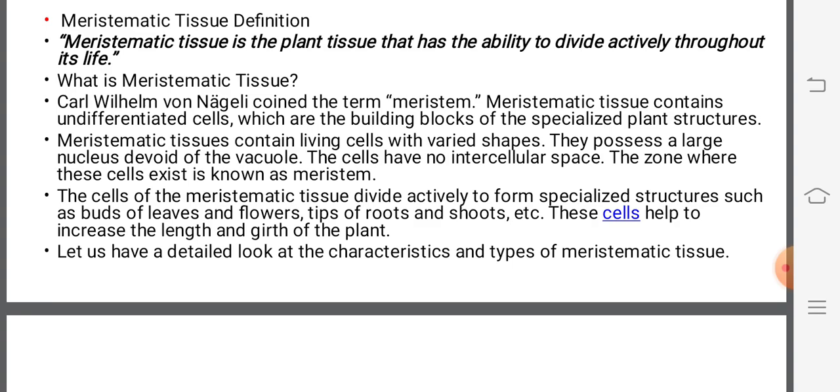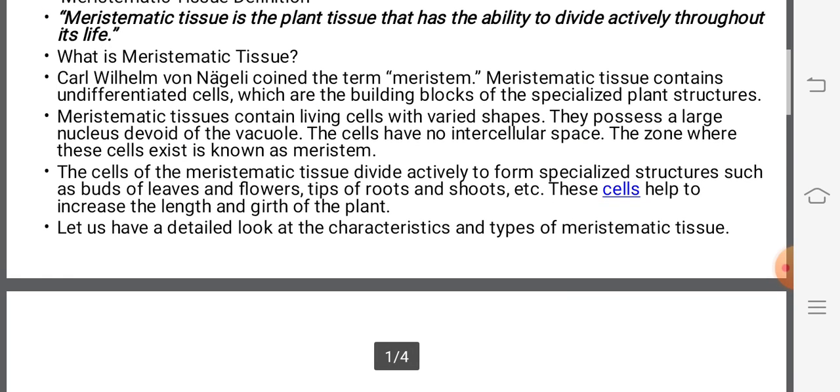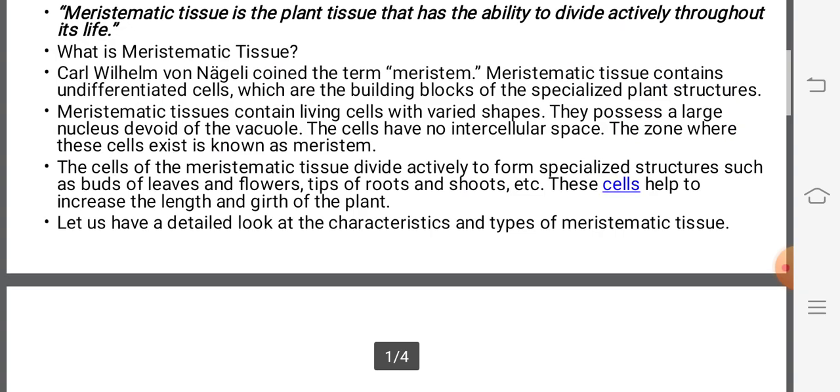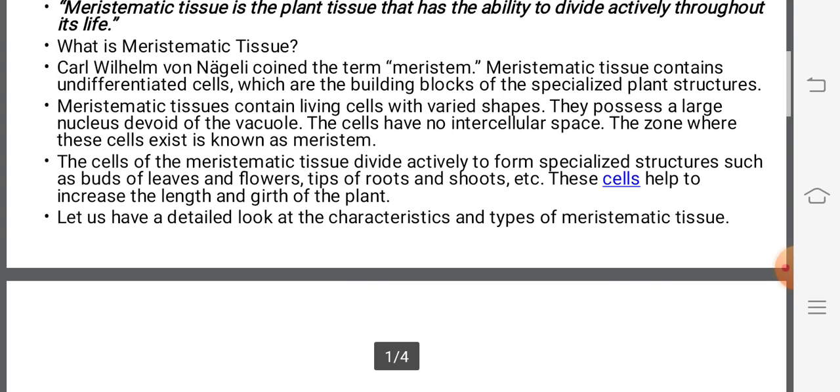These cells are generally living cells. They are of different shape and size. They possess a large nucleus devoid of vacuole, and the cells have no intercellular spaces. Generally, we observe cells with intercellular spaces and without intercellular spaces. So, meristematic cells have this character.